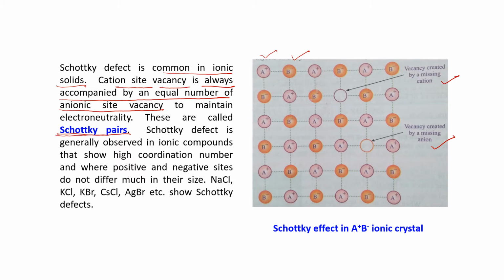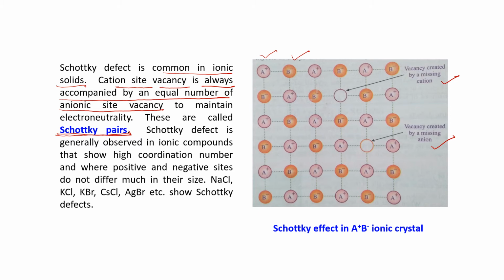Schottky defect is generally observed in ionic compounds that show high coordination number, and where positive and negative sides do not differ much in size.